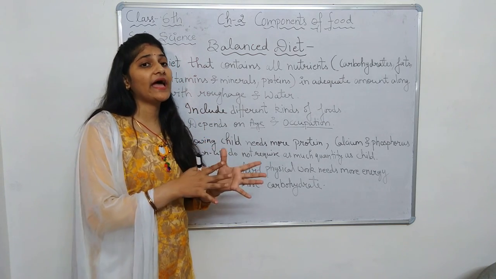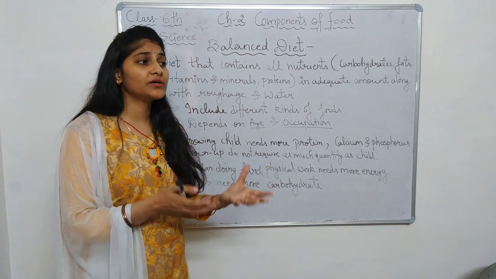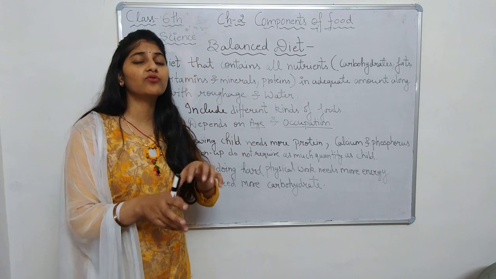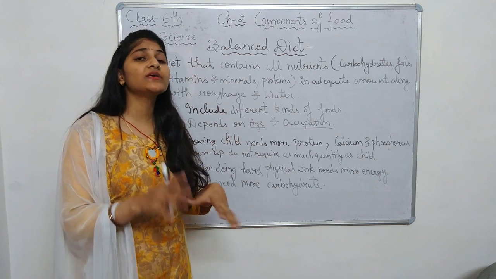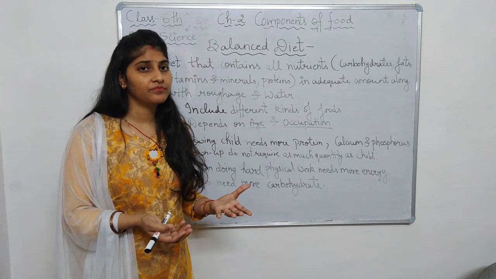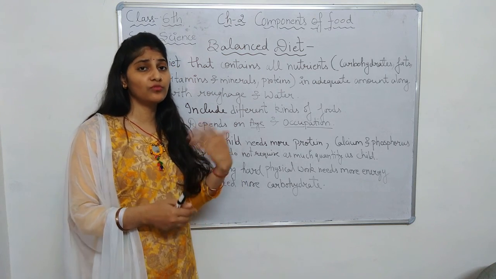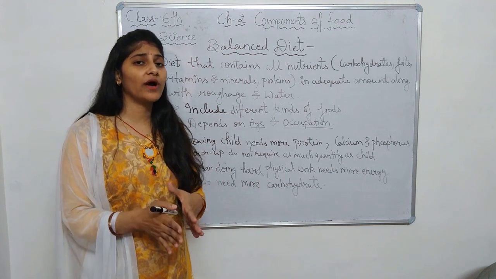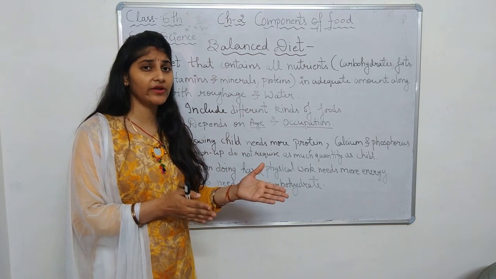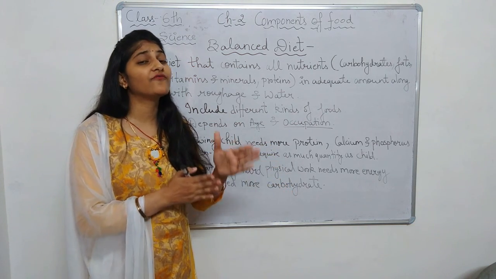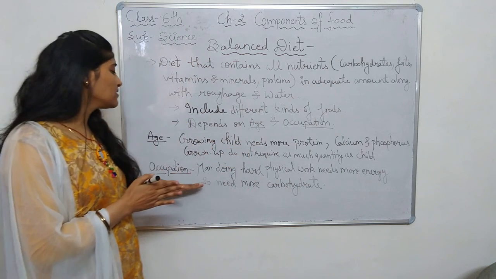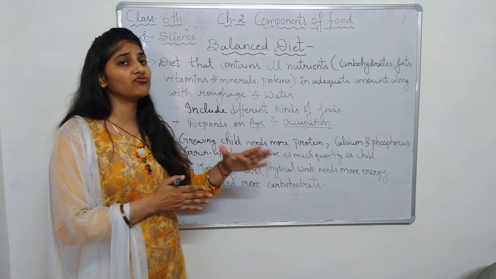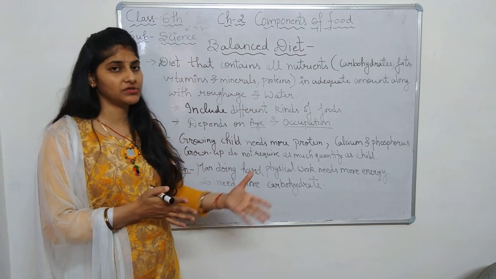But on the other hand, a person who is working in an office, sitting on a chair and doing his work on the computer, is not doing physical work, he is doing more mental work. So he does not require the same amount of carbohydrate as the man who is doing physical work. So here occupation also decides what amount of nutrients are required for the person.